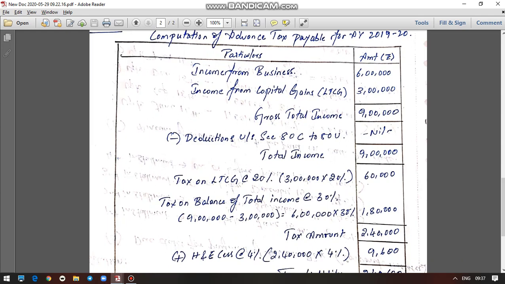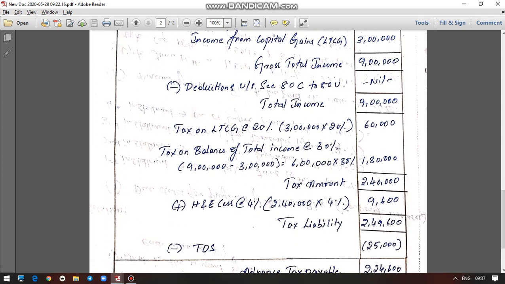On this 6 lakh rupees, in case of a corporate assessee, please remember 30% tax will be levied. So 6 lakh into 30% would be 1,80,000. Your tax on long-term capital gain is 60,000 and the balance tax on total income is 1,80,000. 60,000 plus 1,80,000 is 2,40,000. So this is your tax amount.